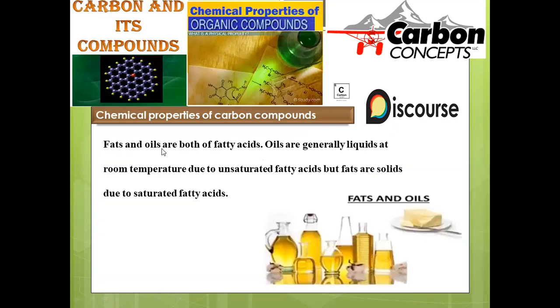Now, fats and oils are both fatty acids only. What is a fatty acid? A fatty acid is nothing but a long range of carbon with a carboxylic acid at the end. Those are long chain hydrocarbons with an end carboxylic acid, with either double bonds or single bonds present within the system.